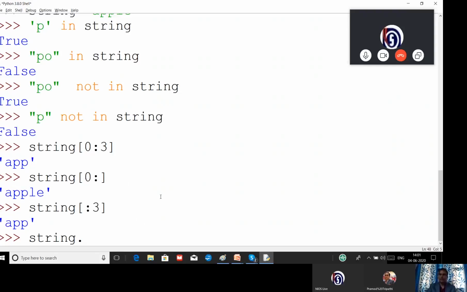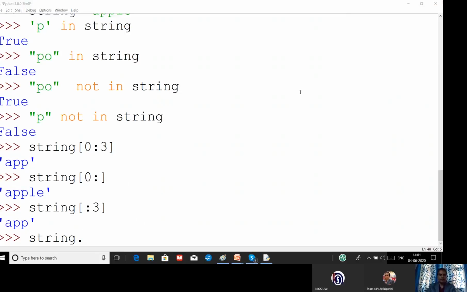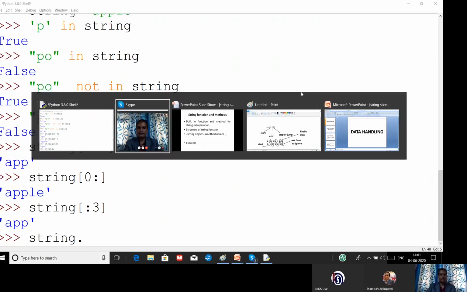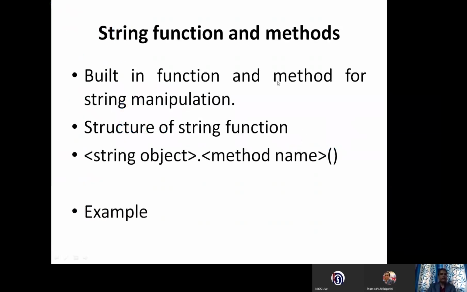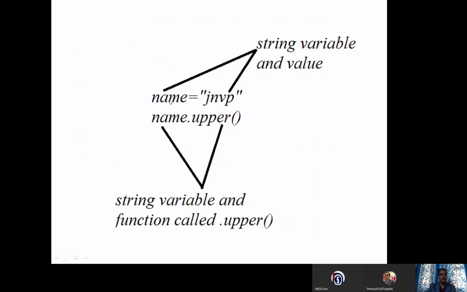All right, let us come back. Have an example. This is a variable name. This is the data. Again with the variable name, I have used dot upper with a bracket. Right. So you can see what it is called? This is called a variable.